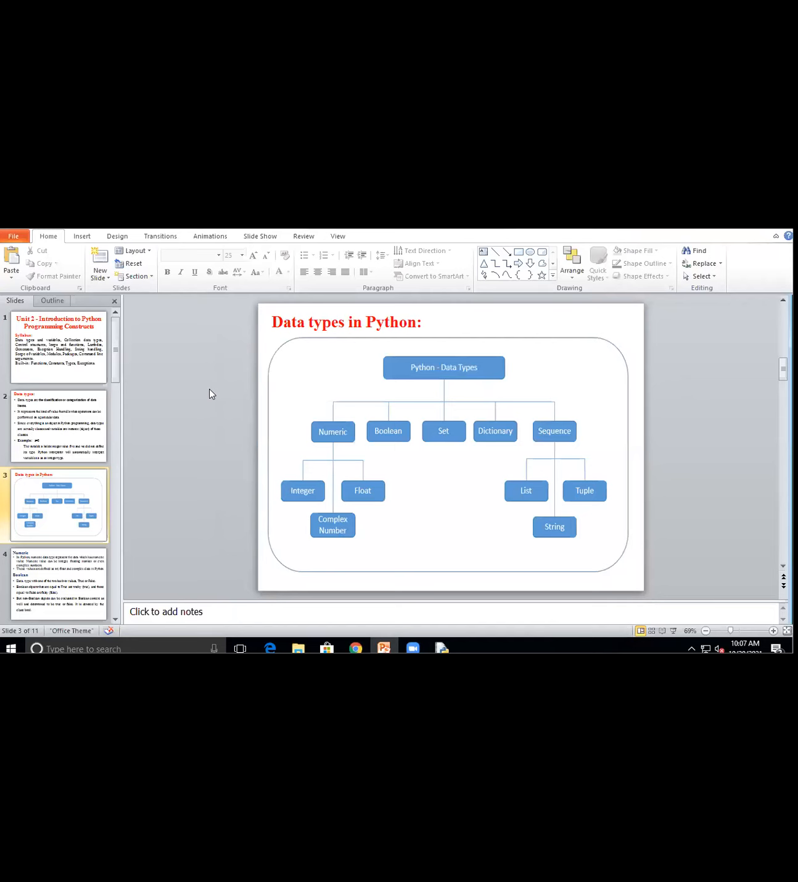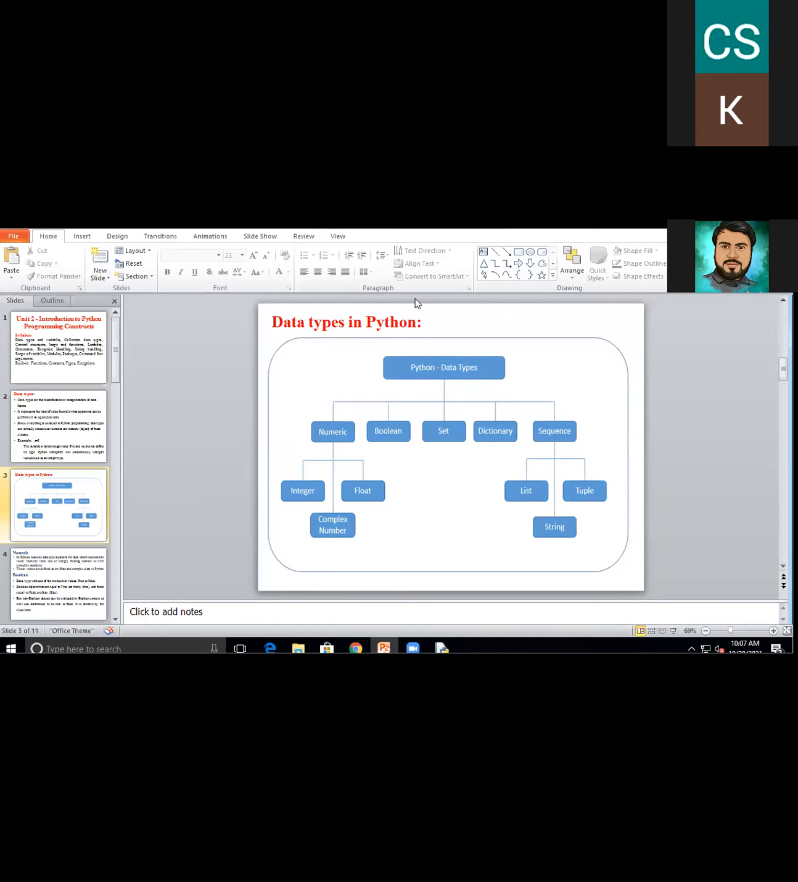Now first we will see the classification of Python data types. Python data types are classified into five types: numerical, boolean, set, dictionary and sequence. In numerical we have three subcategories: integer, float and complex number. Boolean has no further classification, and sequence has three classifications: list, tuple and string.